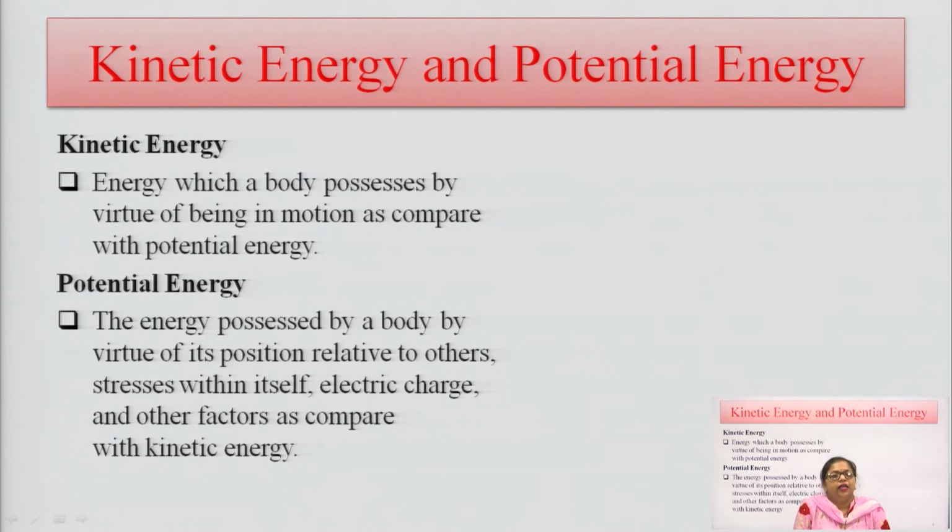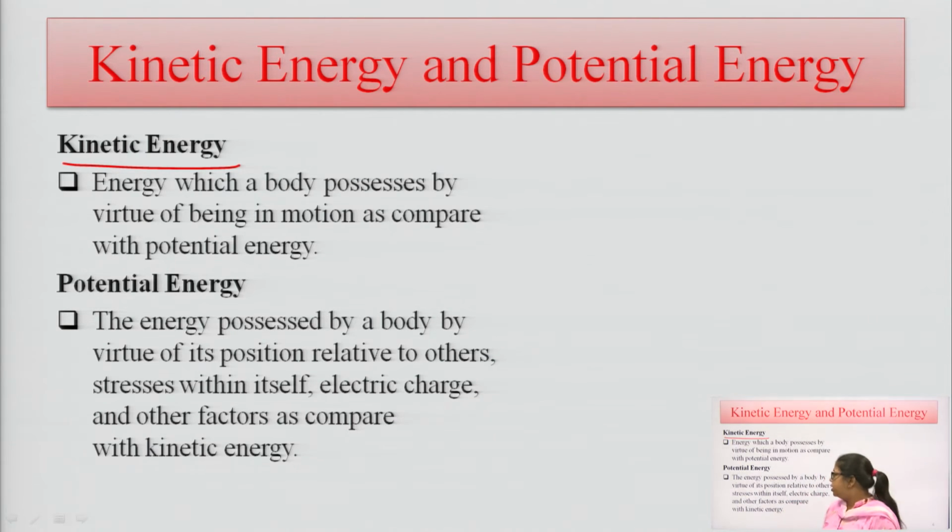What is kinetic energy and what is potential energy? Kinetic energy, as its name shows, is the energy a body has for doing any type of motion, as compared with potential energy. Kinetic energy is used for motion, for doing work, walking, jumping, doing exercises.